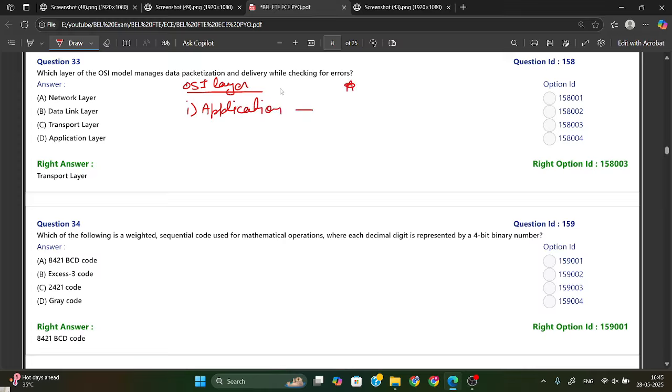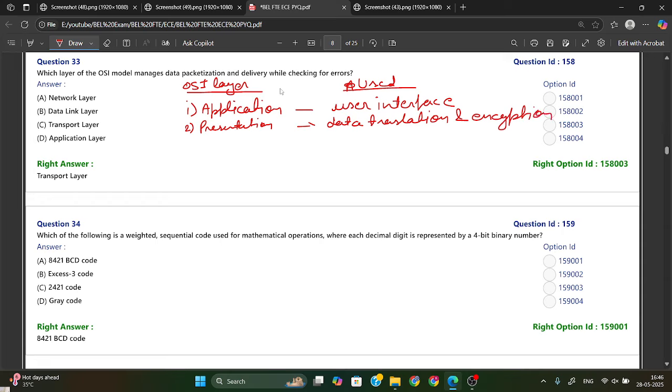Application layer is used for user interface. Just remember all these points. Now the second one is your presentation layer. Presentation layer is used for data translation and encryption.